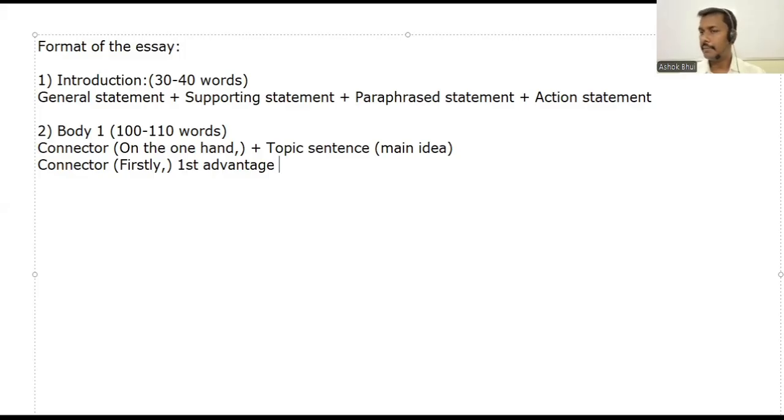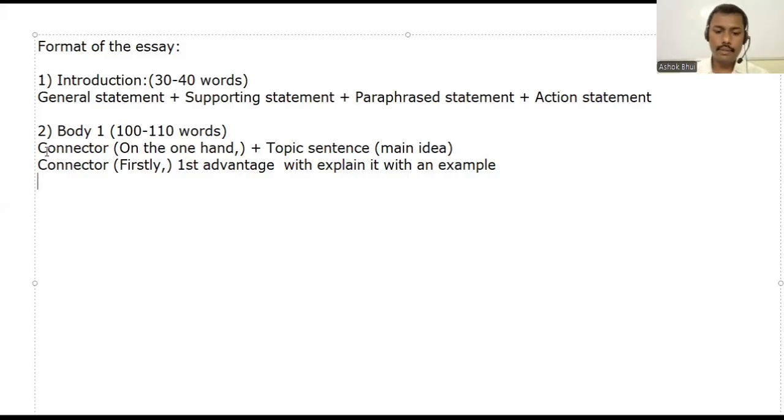If you're talking about mobile, you can say it saves time and money, maybe. So you write that first advantage and explain it with an example. You can write an example for that.